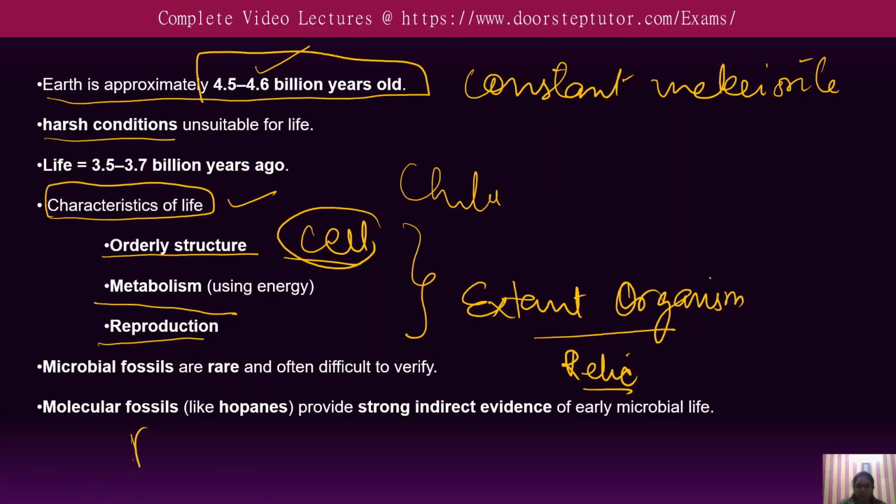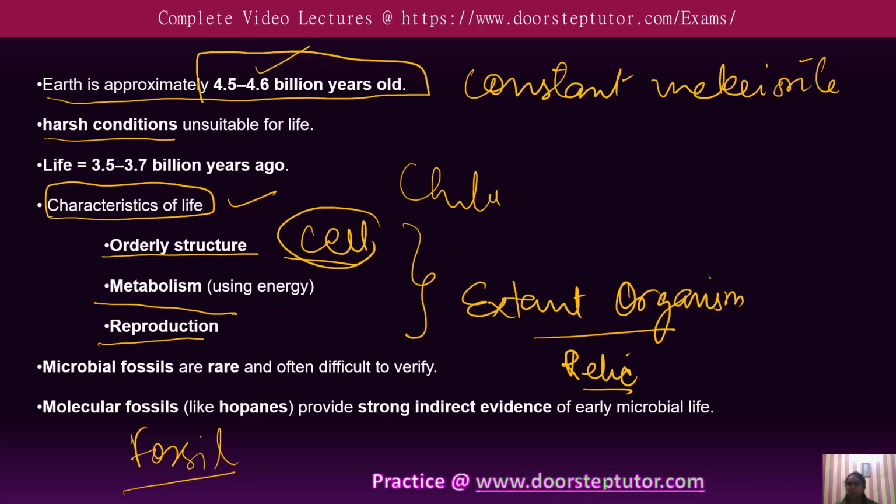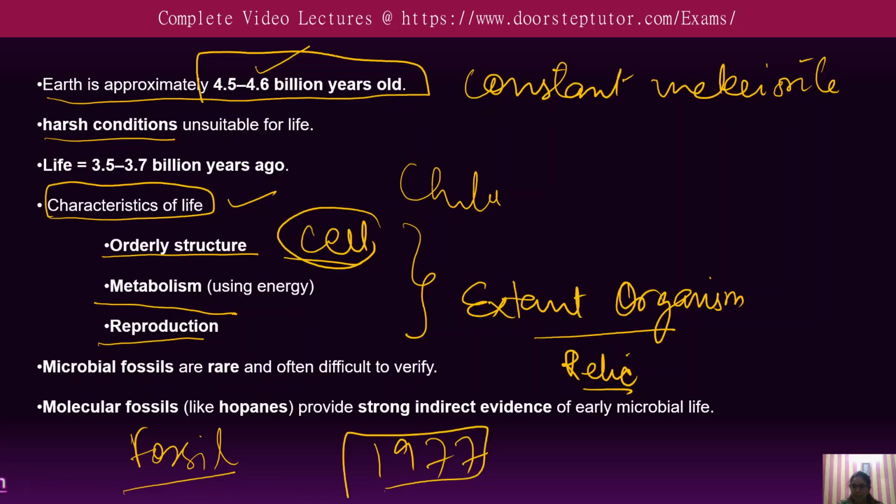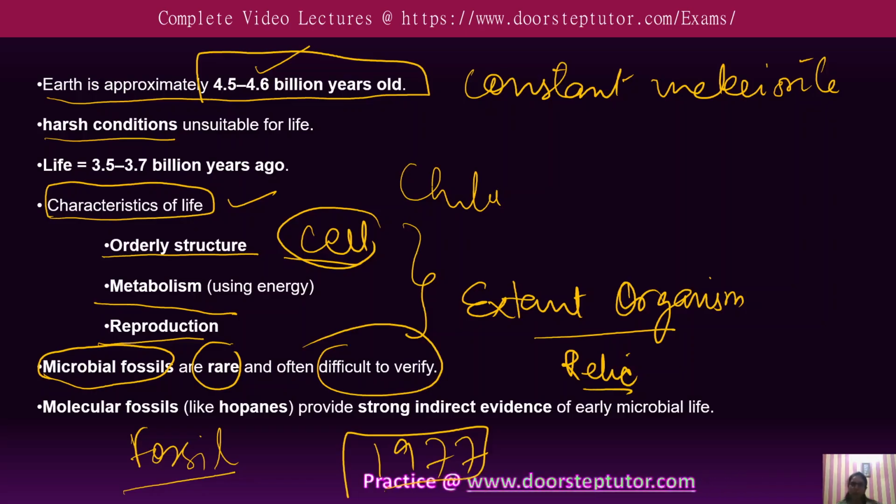We can also find clues from fossils, the fossils of early life. The best direct evidence would be fossils, because they are the preserved remains of ancient life. In 1977, some scientists claimed to find microbial fossils. Microbial fossils are generally rare, and it is often difficult to verify them. Why are they rare?